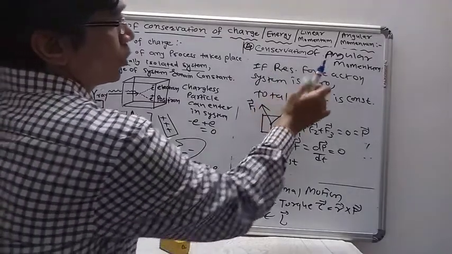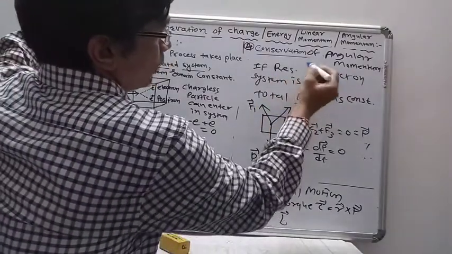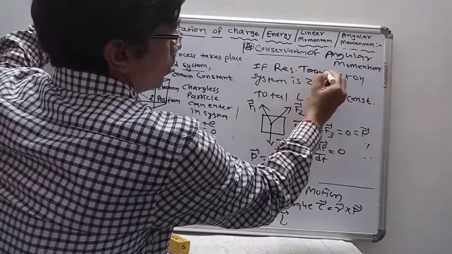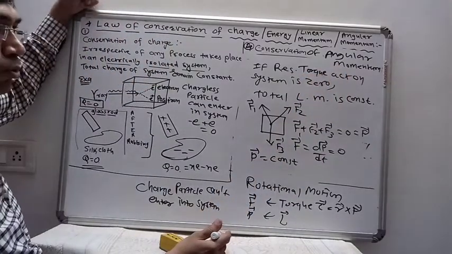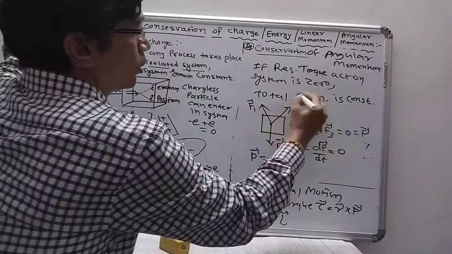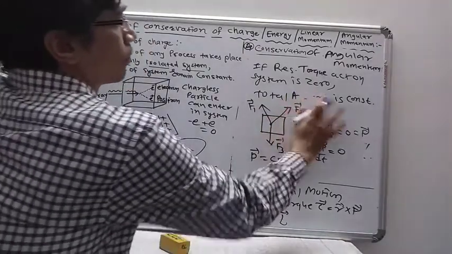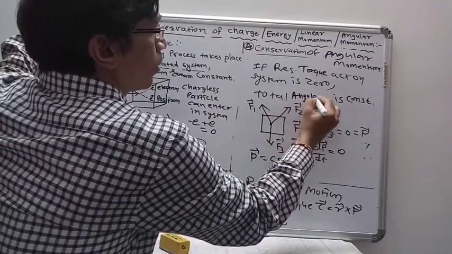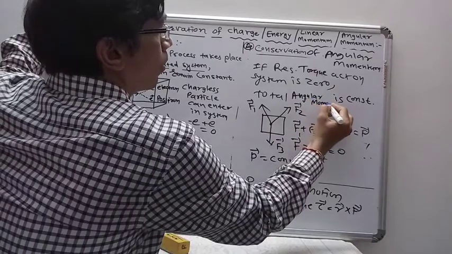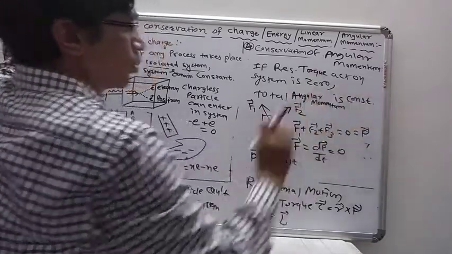If the resultant torque acting on the system is 0, the total angular momentum is constant.